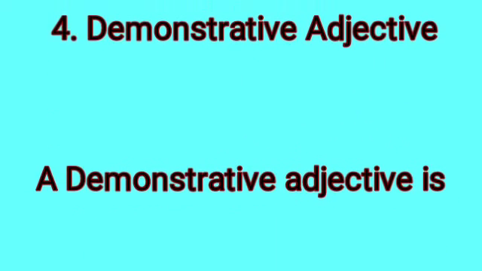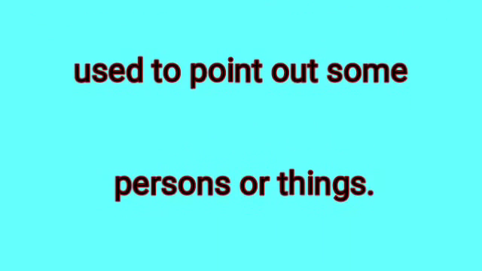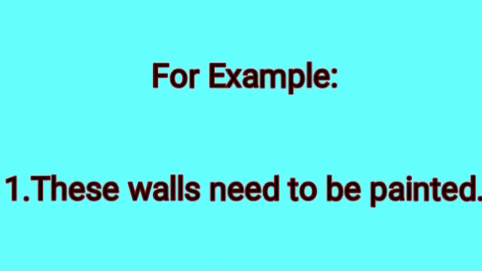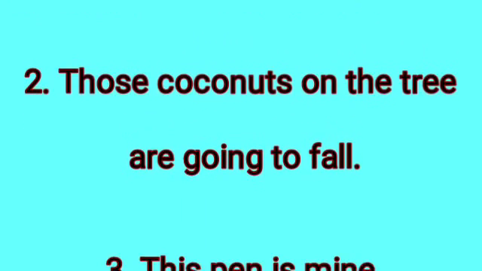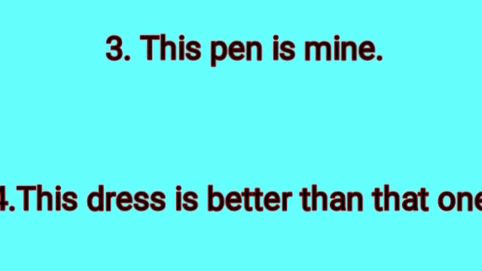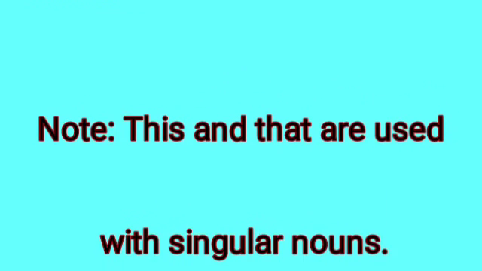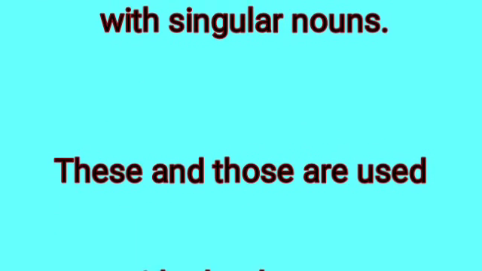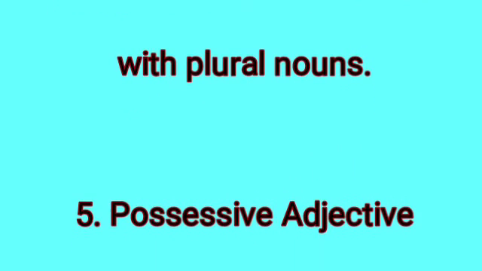Next is demonstrative adjective. A demonstrative adjective is used to point out some persons or things. For example, these walls need to be painted. Those coconuts on the tree are going to fall. This pen is mine. This dress is better than that one. Note: this and that are used with singular nouns. These and those are used with plural nouns.